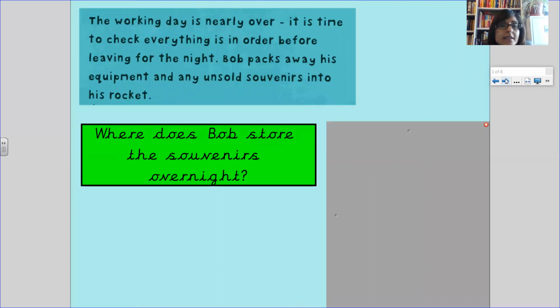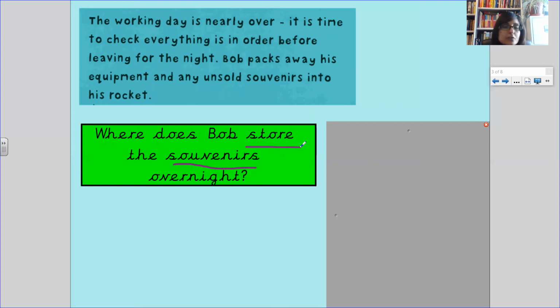The working day is nearly over. It is time to check everything is in order before leaving for the night. Bob packs away his equipment and any unsold souvenirs into his rocket. And our question is, where does Bob store his souvenirs? And the keywords that we are looking for are souvenirs. Where does he store them?